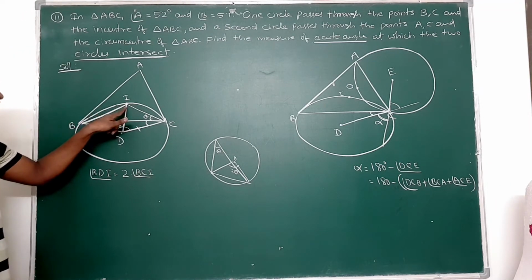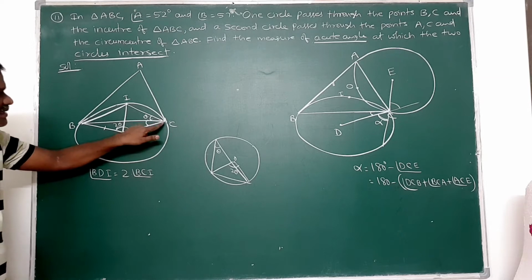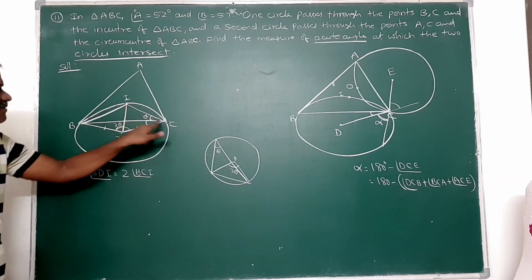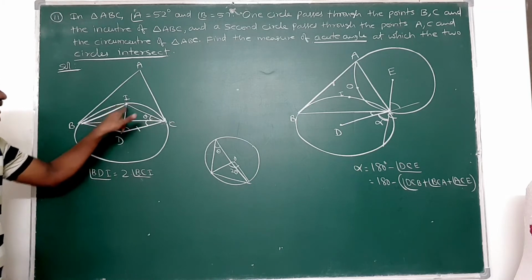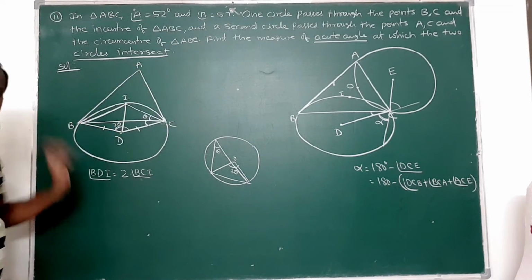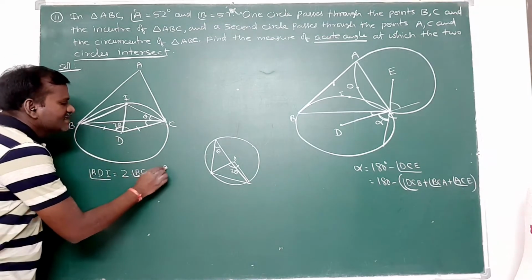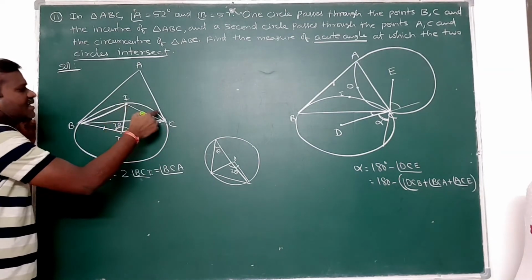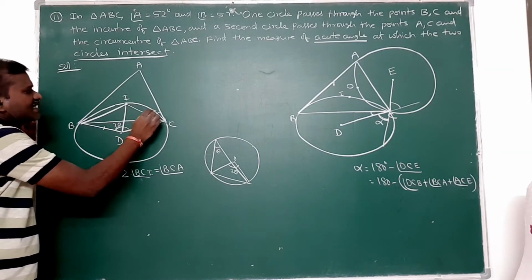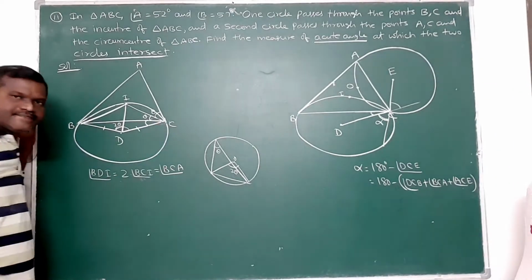But I is the incenter. Incenter means the point of intersection of the angular bisectors. That means CI is the angular bisector of this angle BCA. So 2 times of BCI can be written as BCA. Why? Because this is the angular bisector here. These angles are equal. This is theta and this is also theta. So 2 times of theta means BCA.